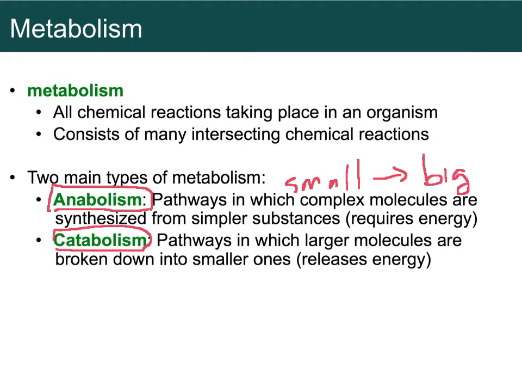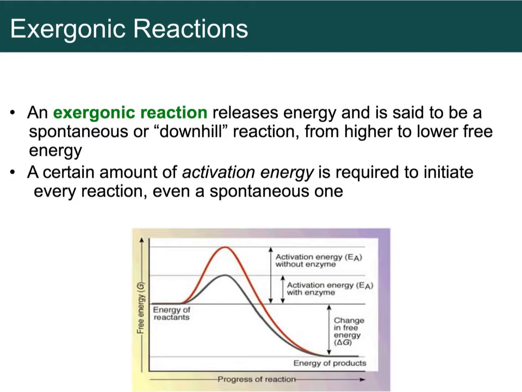Catabolism is digesting or breaking things down. That's taking big molecules and changing them into small ones. So you have to break them down to do that. There's two different types of reactions we want to look at. There's exergonic reactions, which are ones that release energy. Energy is released from them. We'll look at these pictures later.